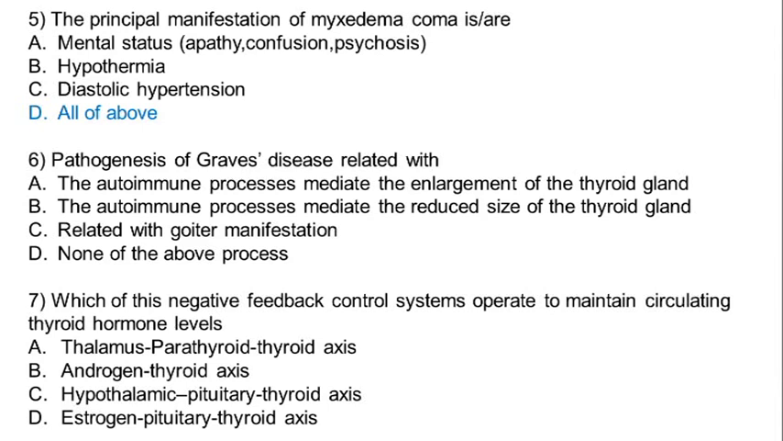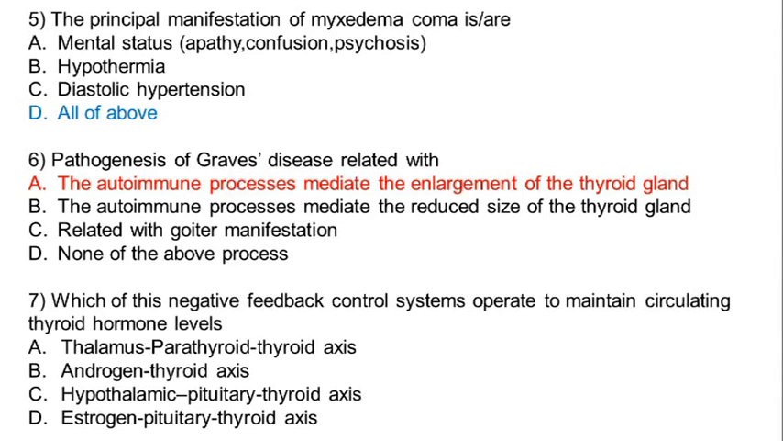Then sixth is pathogenesis of Graves' disease. This question is related with the pathogenesis of Graves' disease. So the correct answer here is, in Graves' disease there is an enlargement of the thyroid gland. So the correct answer is autoimmune process mediated with the enlargement of the thyroid gland. So you can neglect the other answers.